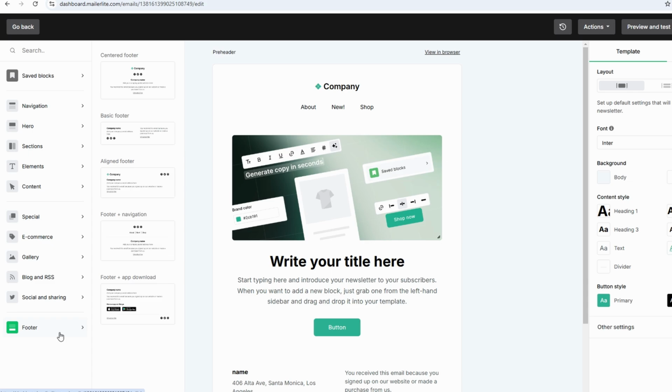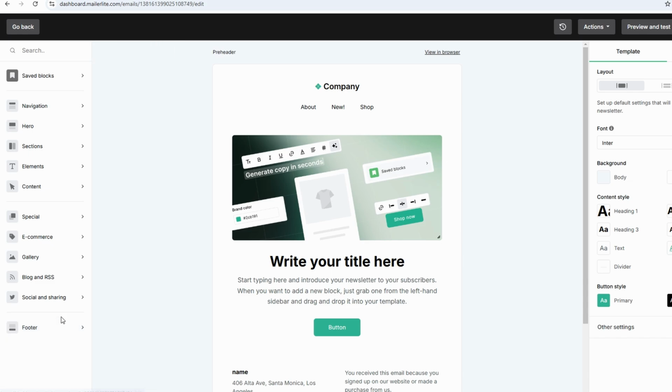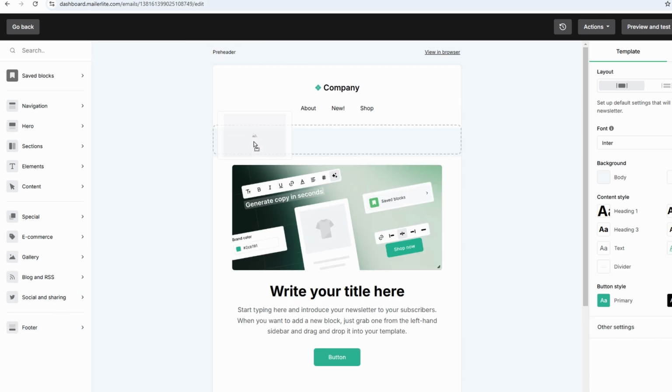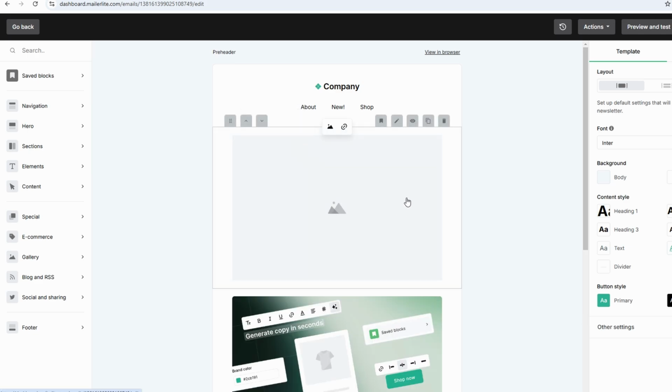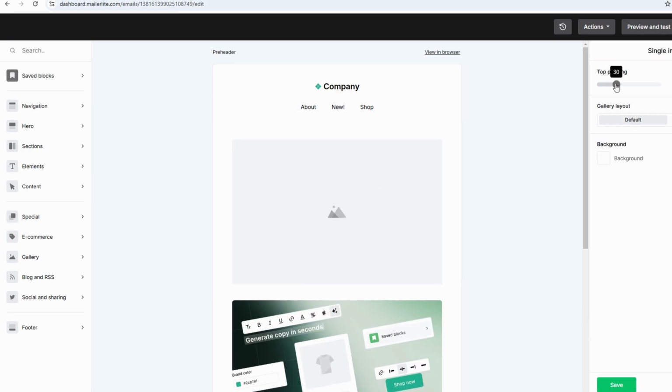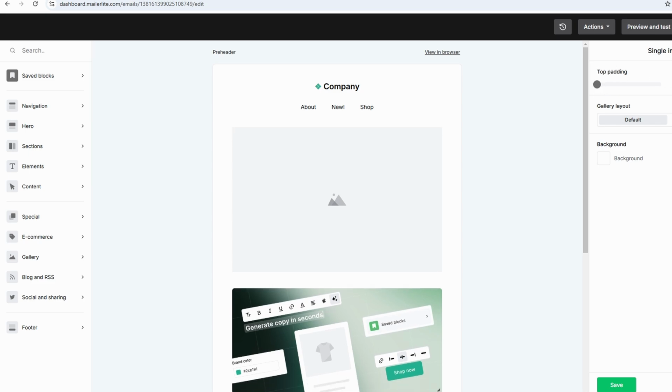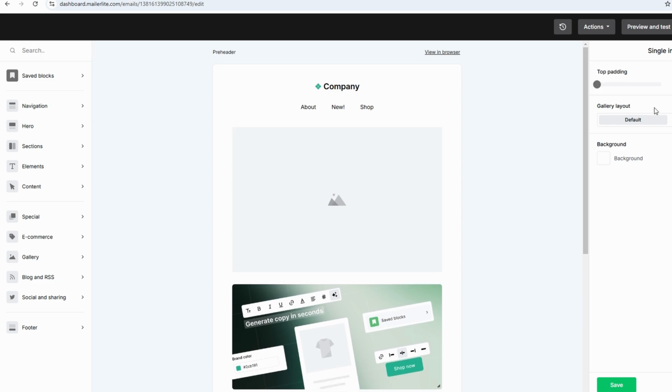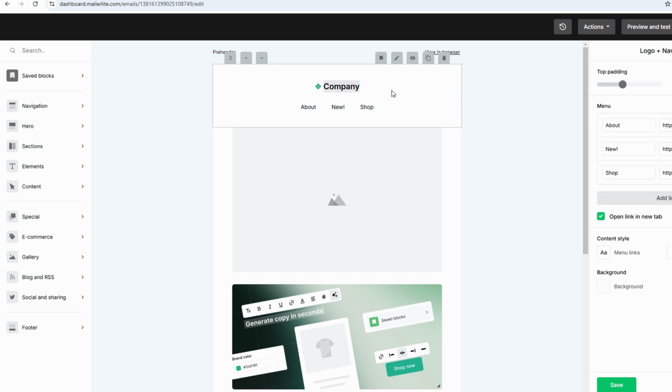Want to include a product gallery? Drag the gallery block from the panel and drop it into your email where you'd like it to appear. The system is user-friendly. No coding or technical expertise required. Each element is fully customizable. If you want to tweak a headline, simply click on it, type your desired text, and adjust the font, size, or color. Adding a button is just as easy.